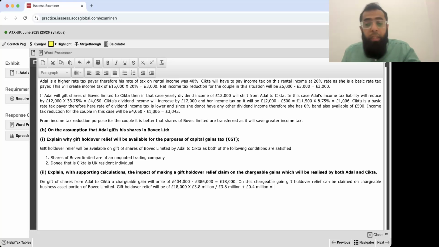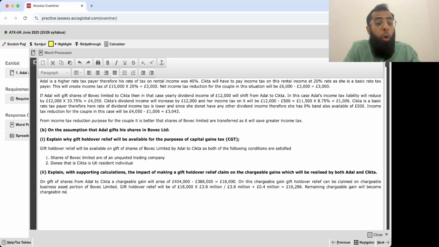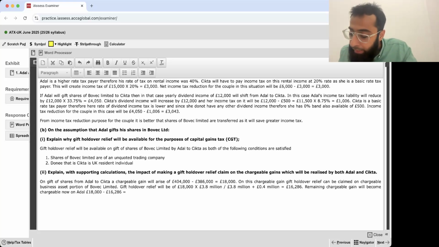So gift holdover relief will be 16,286. The remaining gain, 18,000 minus 16,286, will become chargeable now on Adil.